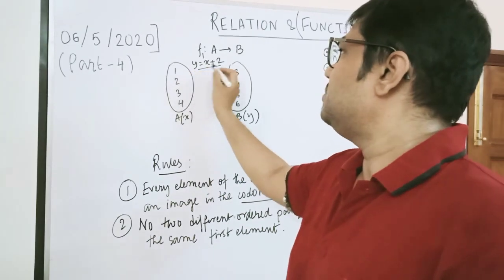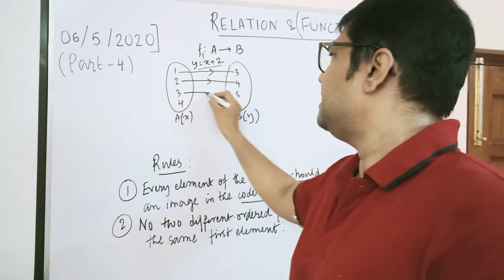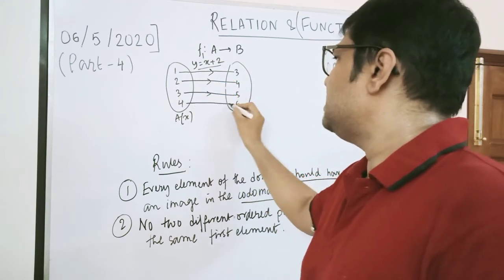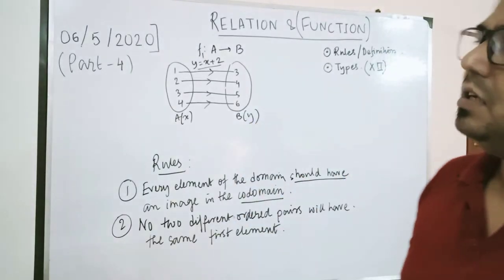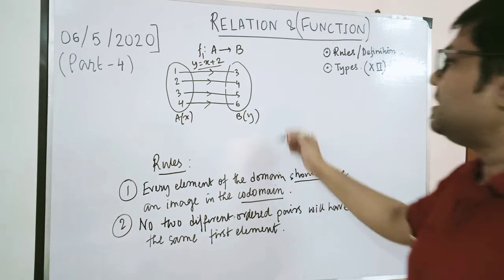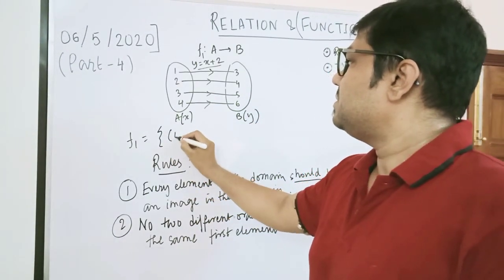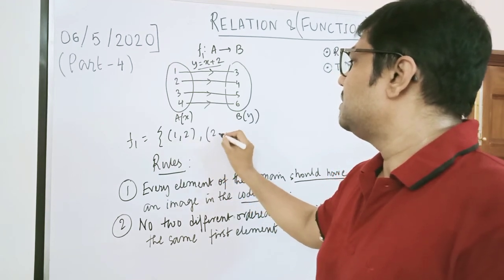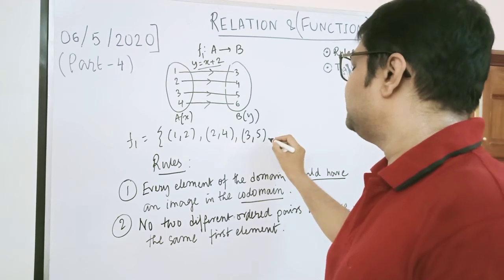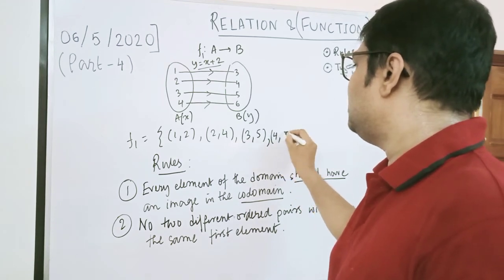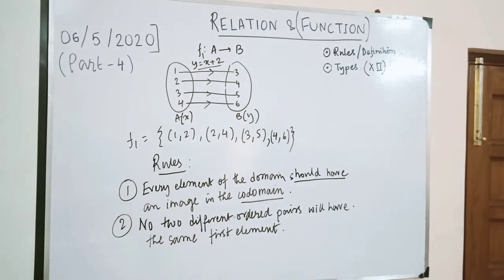So what I will do, I will try to draw the function. 1 plus 2 is 3, so 1 is connected with 3, 2 is connected with 4, 3 is connected with 5, 4 is connected with 6. Why so? Because when you add up 2 with this, you get the connection of elements. So if I write F1 over here, F1 will be something like (1, 3), (2, 4), (3, 5) and (4, 6). Don't you think that this is a function as well as a kind of relation we get?